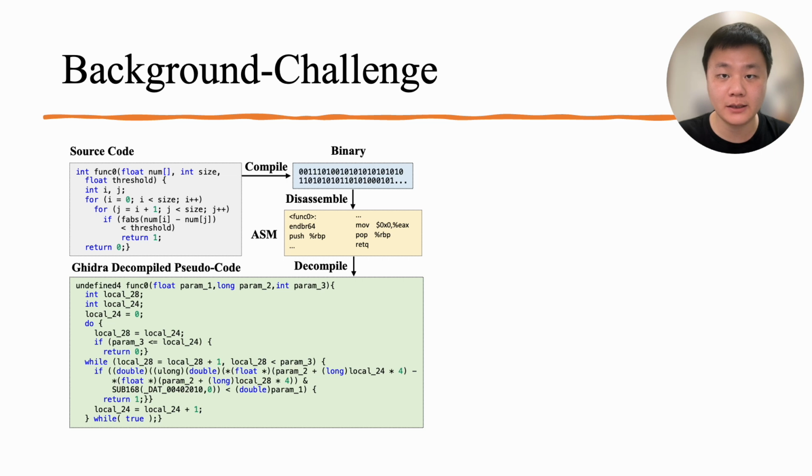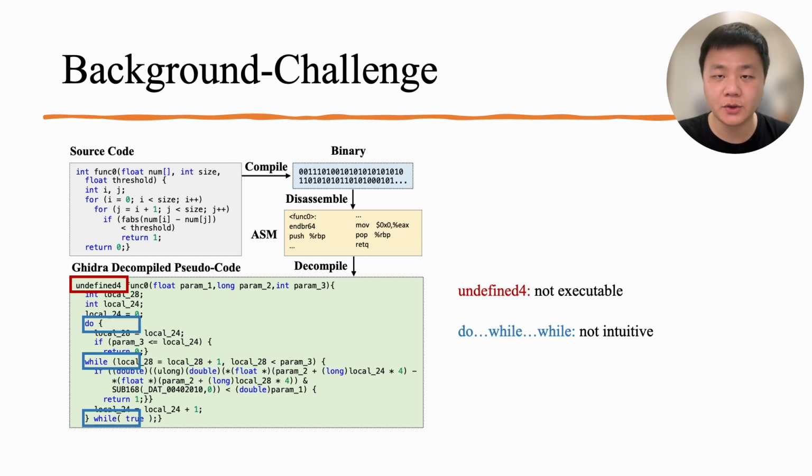Here's an example to compile and decompile. First, the source code is compiled to a binary, the 0s and 1s. Then it is disassembled to assembly language, which are machine-level operations like pushing the stack and moving values. Then the assembly is decompiled by Ghidra into pseudocode. As we can see, the pseudocode largely follows the logic, but is extremely hard to read and understand. It produces undefined types and converts the for loop into an uninterrupted do-while inside another while. The simple structural comparison is converted into complicated polynomial arithmetic. So we want a tool which can decompile the binary into correct and easy-to-understand source code.